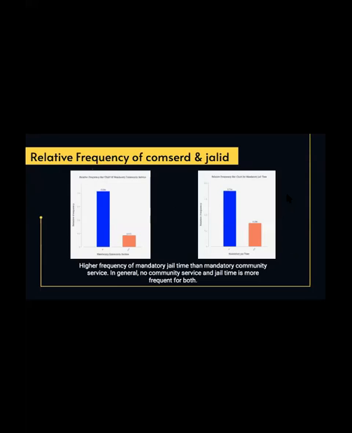Here is a relative frequency of ComCert and JLID. This is showing the relative frequency bar graphs of mandatory community service and mandatory jail time in my dataset, and I'm focusing on how these variables relate to traffic fatality rate because they yielded the most significant results in relation to my original question about exploring how drunk driving related laws affected traffic fatality rate. So as you can see, there's a higher frequency of mandatory jail time than mandatory community service, and in general, no community service and no jail time is more frequent for both.